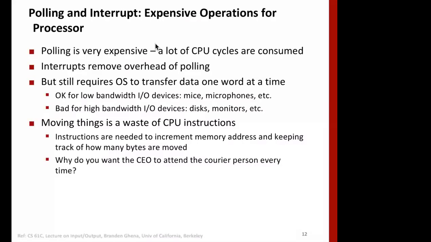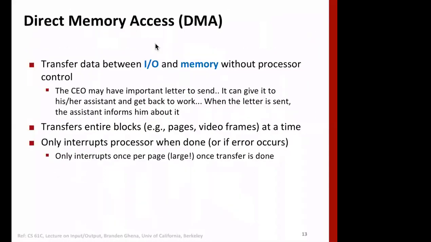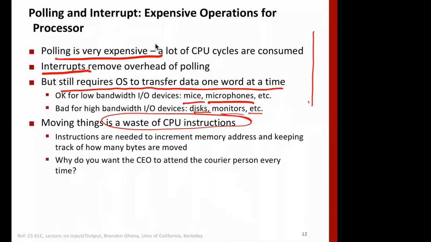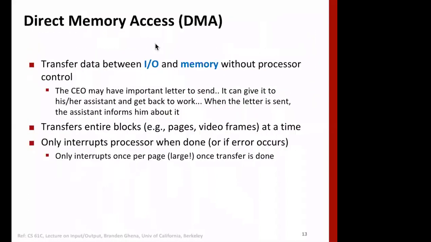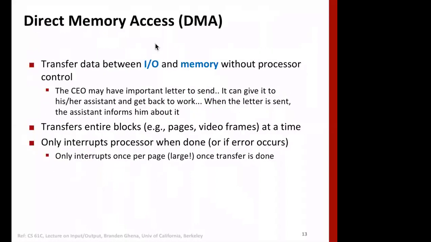So the motivation, as we discussed earlier, is that polling is a very expensive process. Interrupts are better than polling, but they require the OS to transfer one word at a time. It's okay for mouse and microphones, etc., but not good for disk and monitor, etc., and it wastes a lot of CPU time. Then next we studied the interrupt, and that was also a very expensive process. All right, so now we come to something called DMA, which we discussed just now.